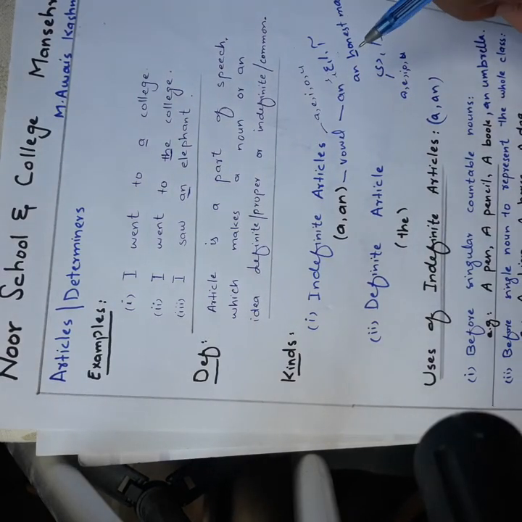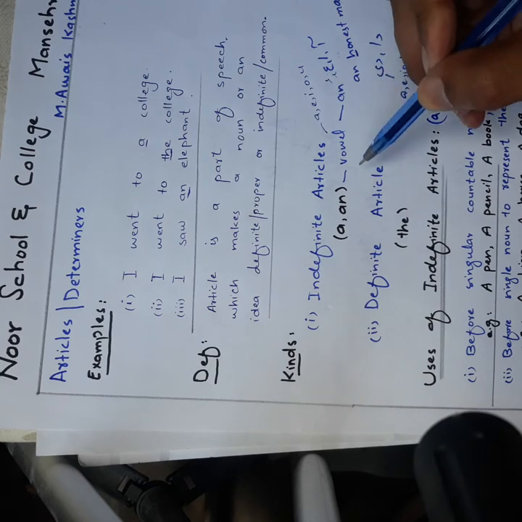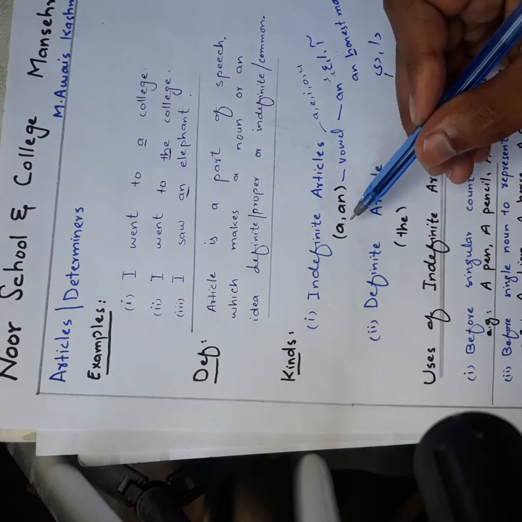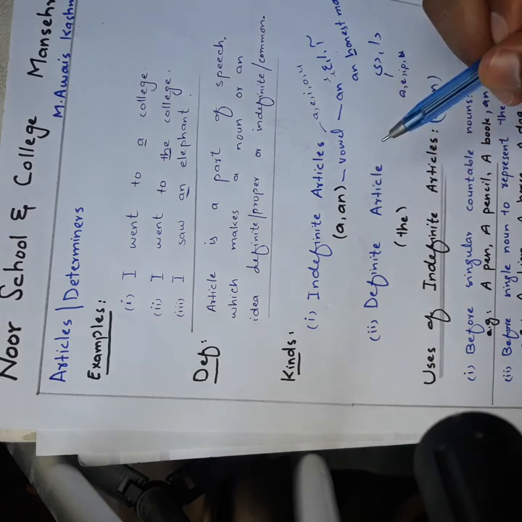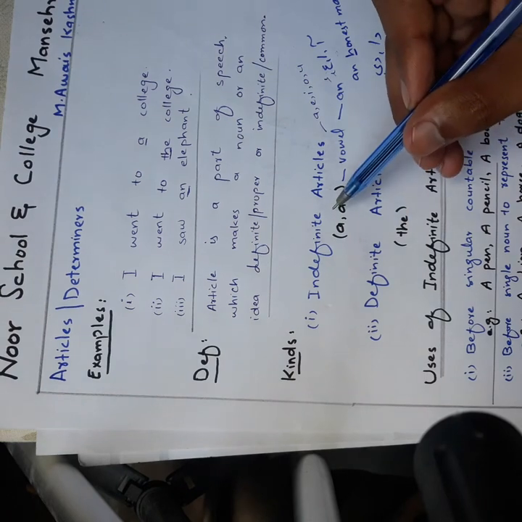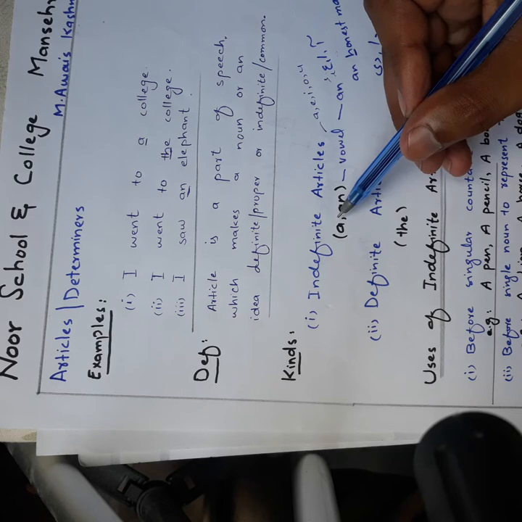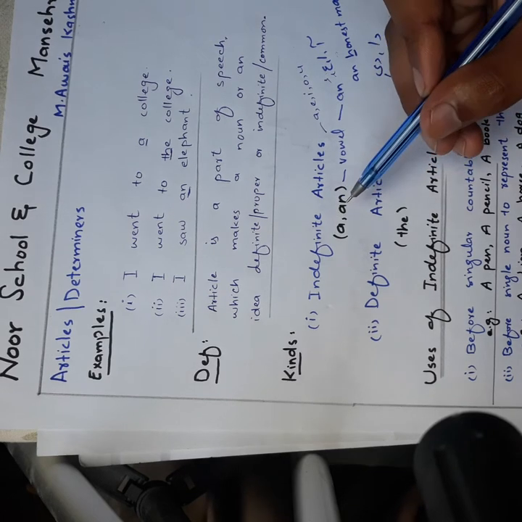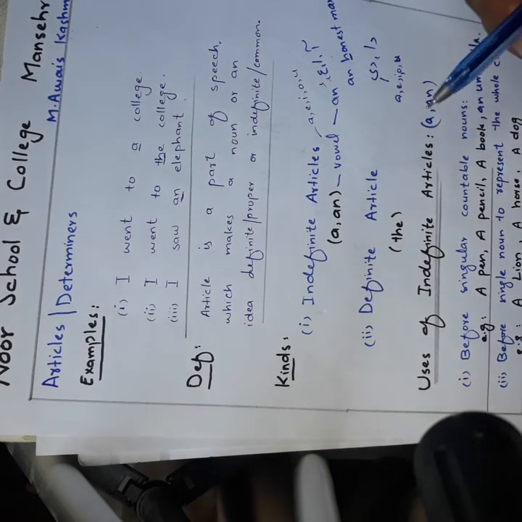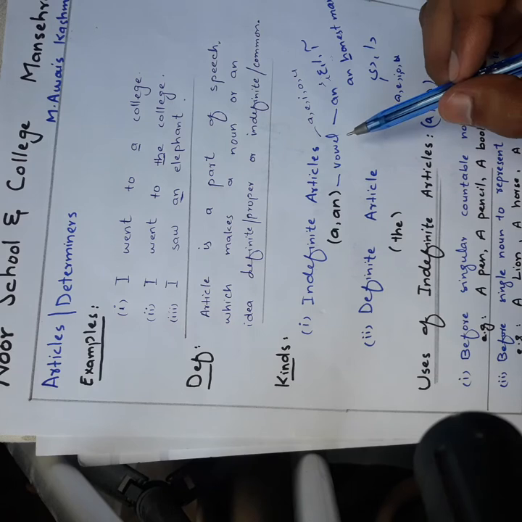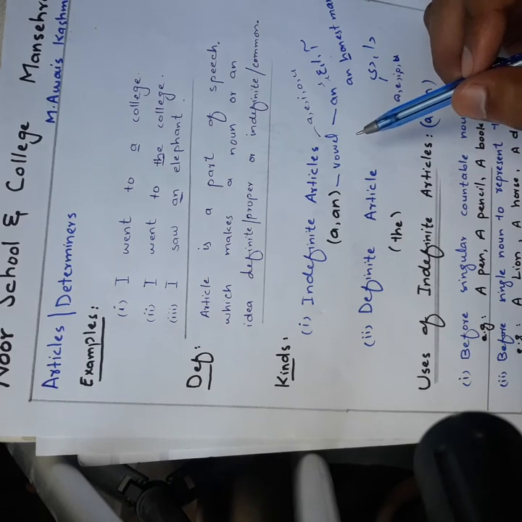All others are consonants. So when we have a word with a vowel sound, we use an, and when we have a word with a consonant sound, we use a. Like we say a mango, because mango starts with a consonant sound, but we use an elephant because elephant starts with a vowel sound.